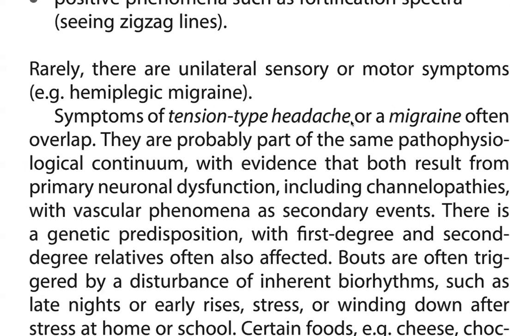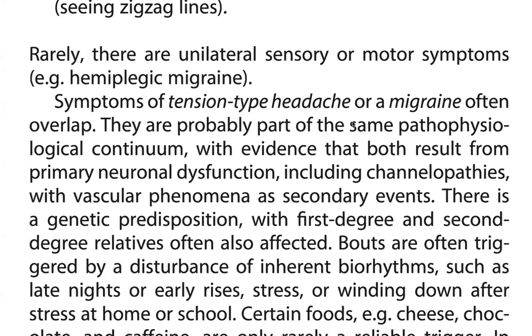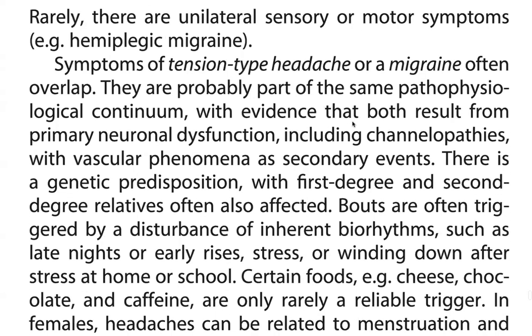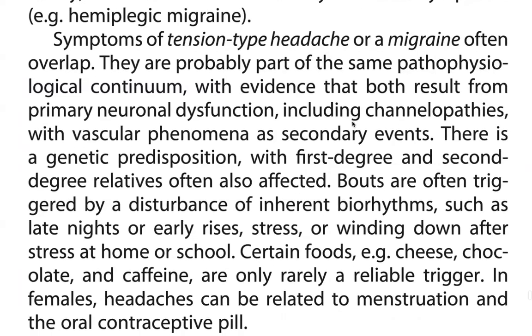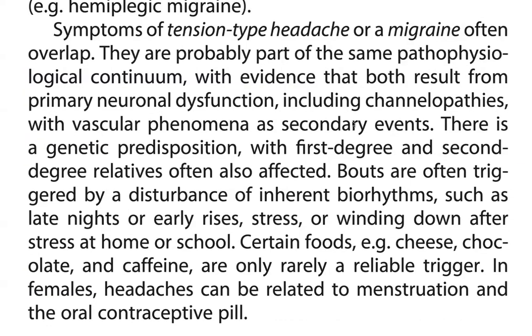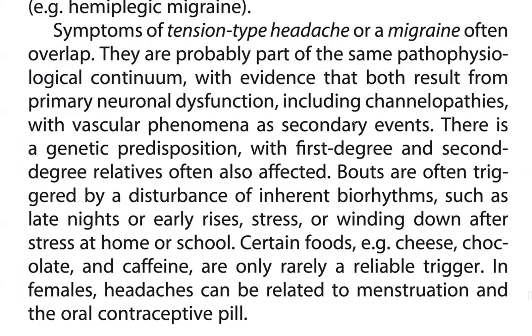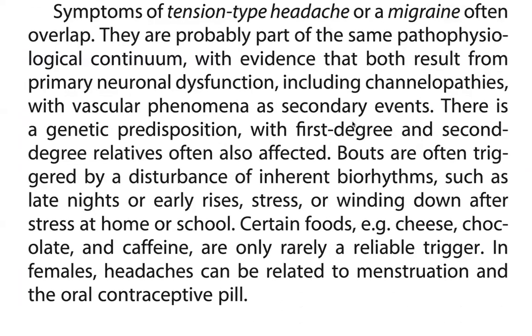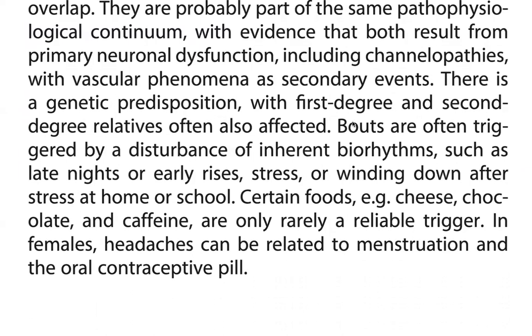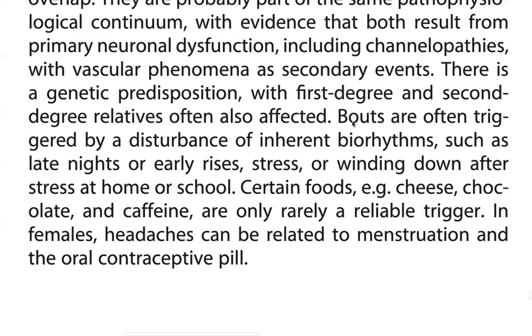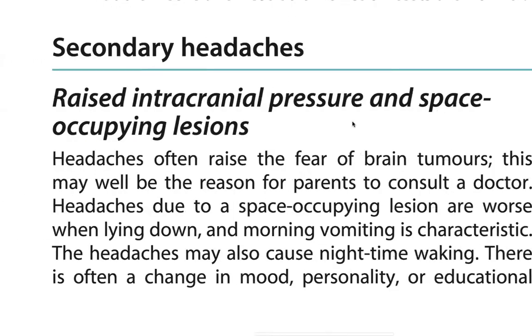Symptoms of tension type headache or migraine often overlap. They are probably part of the same pathophysiological continuum, with evidence that both result from primary neuronal dysfunction, including channelopathies, with vascular phenomena as secondary events. There is a genetic predisposition. First degree and second degree relatives are often also affected. Bouts are often triggered by a disturbance of inherent biorhythms such as late nights or early rising, stress, or winding down after stress at home or school. Certain foods, cheese, chocolate, and caffeine are only rarely a reliable trigger. Headache can be related to menstruation and the oral contraceptive pill.